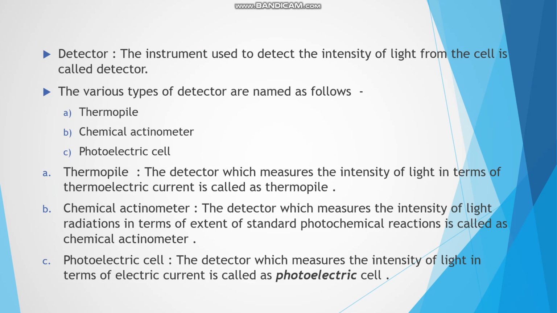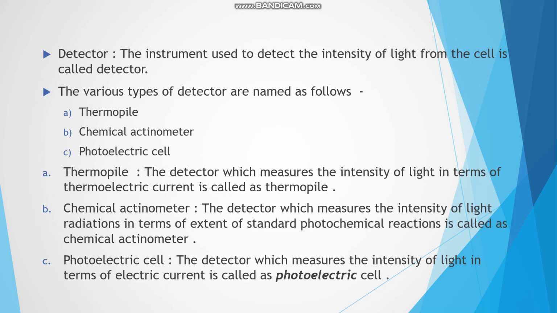Then detector. The instrument used to detect the intensity of light from the cell is called the detector. The various types of detector are named as follows. The first, thermopile. Second, chemical actinometer. Third, photoelectric cell. Let us look at thermopile.